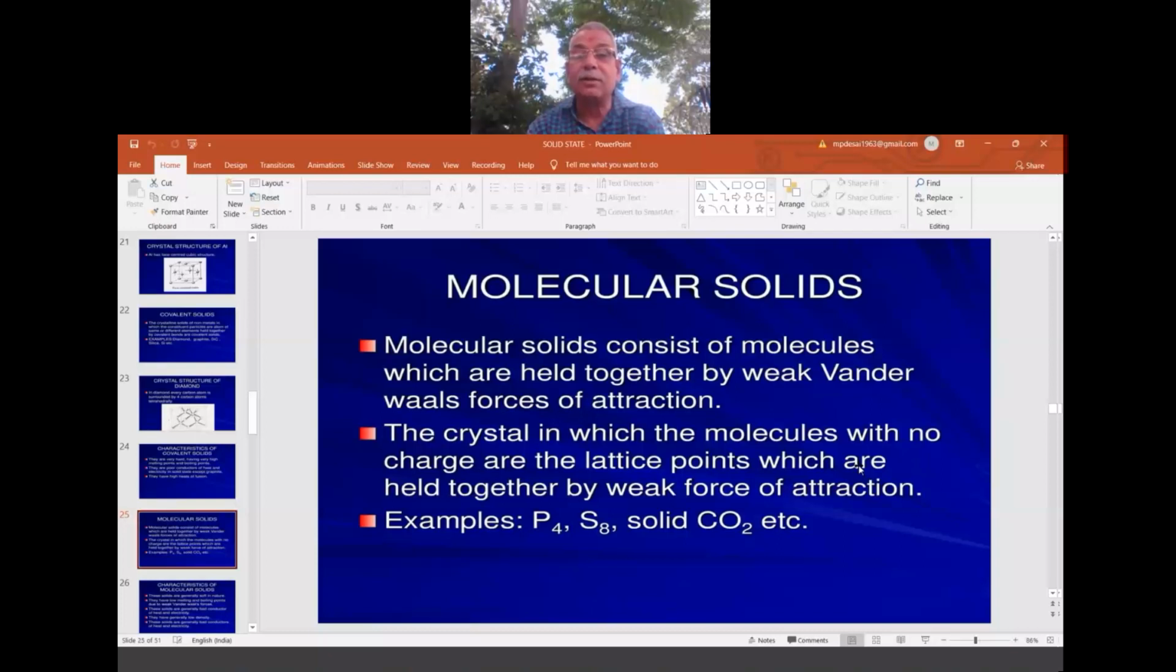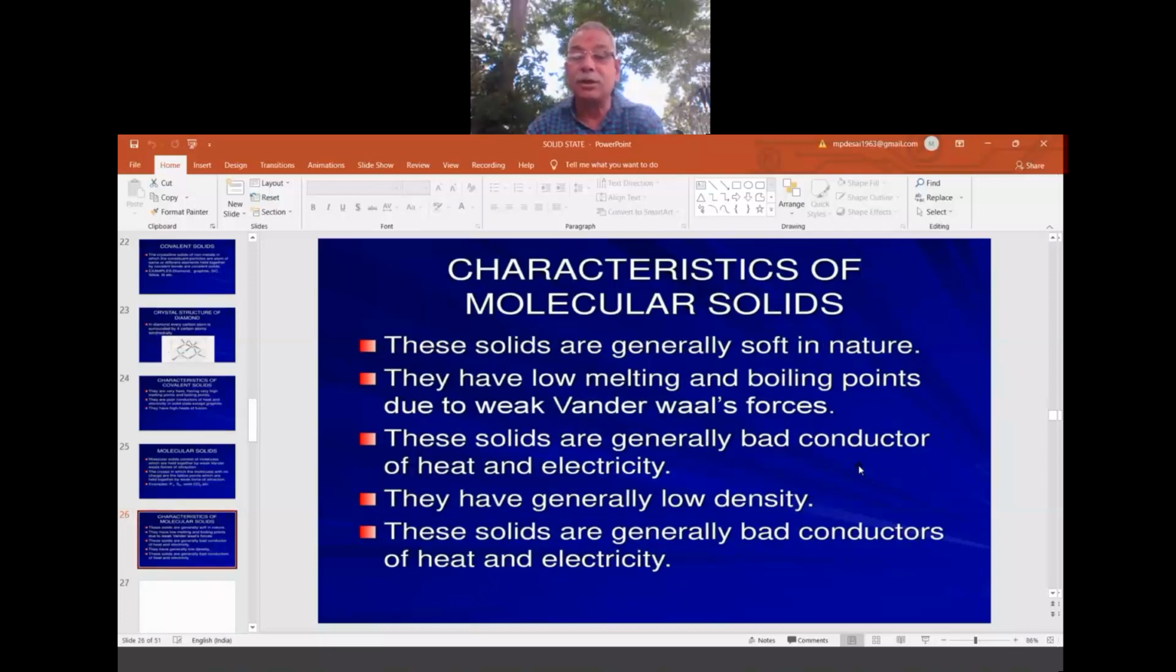Now, the characteristics of molecular solids. They are soft in nature. They have a low boiling point compared to covalent and ionic solids. Their conductivity is also less. Generally they are less dense, so low density. All of these properties are because of the arrangement.